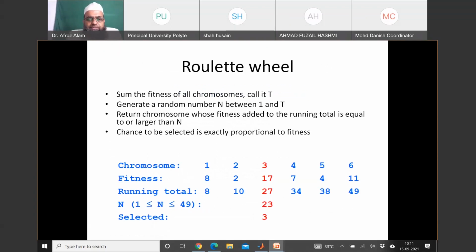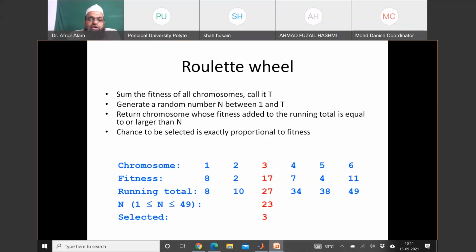So let us take our traveling salesman problem, and we are discussing how the chromosomes are selected for crossover. One technique discussed was the roulette wheel. Tournament was also there. Let us discuss the roulette wheel first. Let us take 10 chromosomes, and each chromosome is assigned some fitness value, evaluated using your objective function.